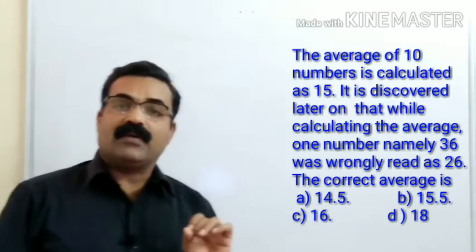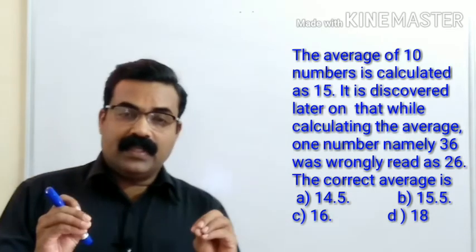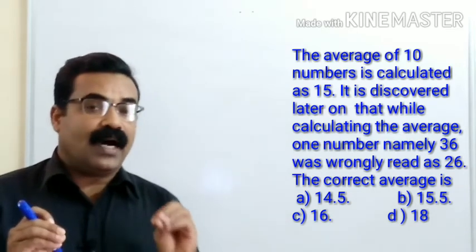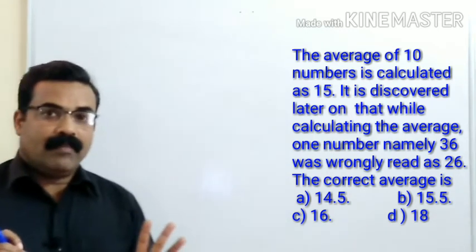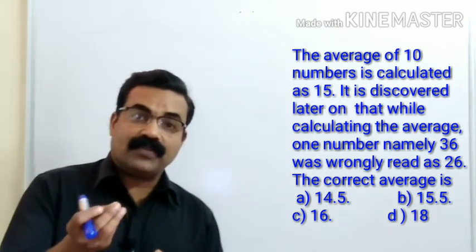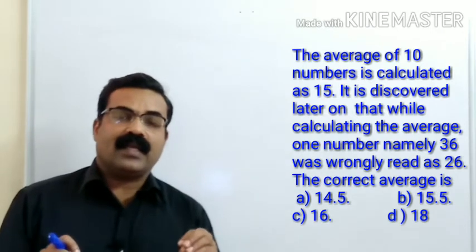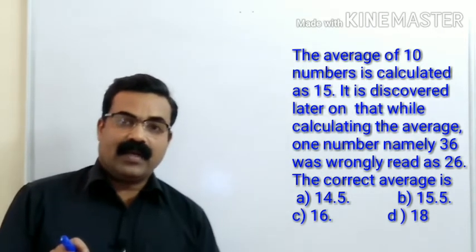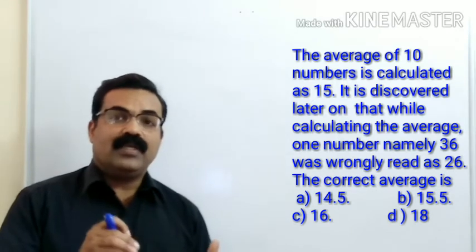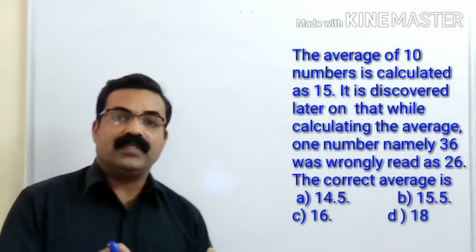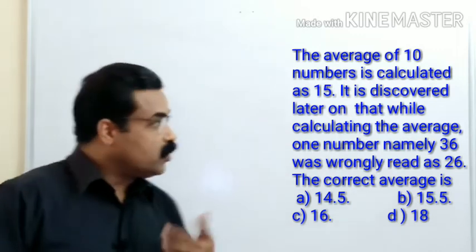So what is given in the question here? 10 numbers. One student calculated the average of 10 numbers and got the answer 15. But later it was found that instead of 36, the student has taken 26. So that is wrong. If you take 36 in place of 26, what will be the average?